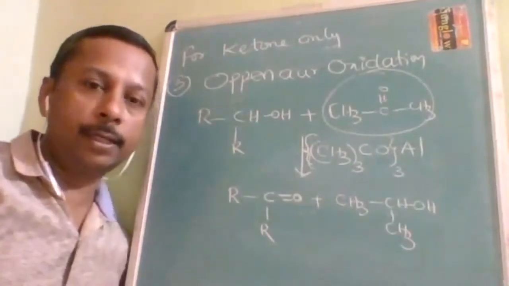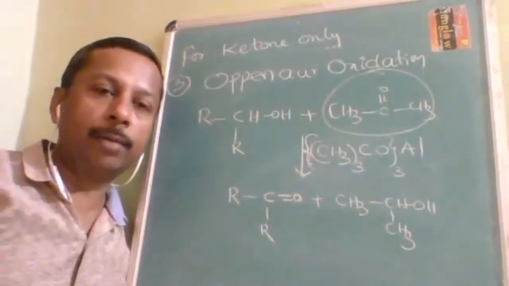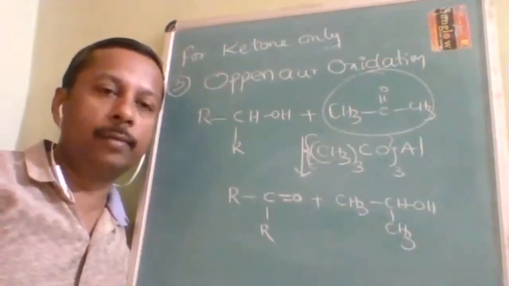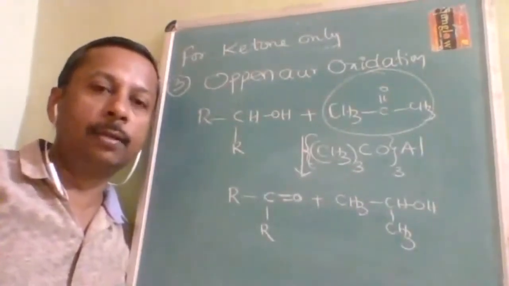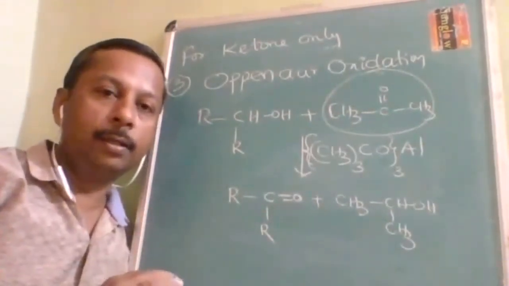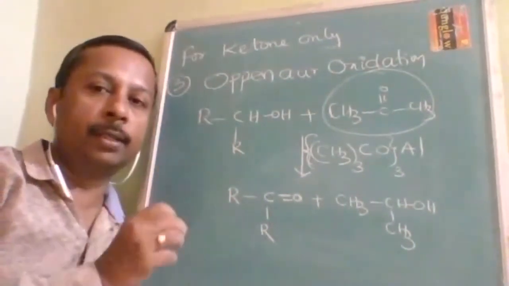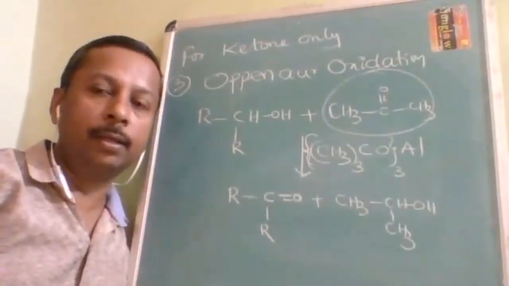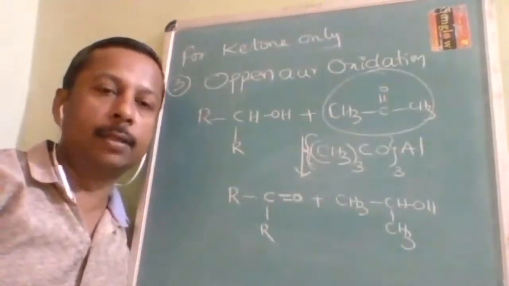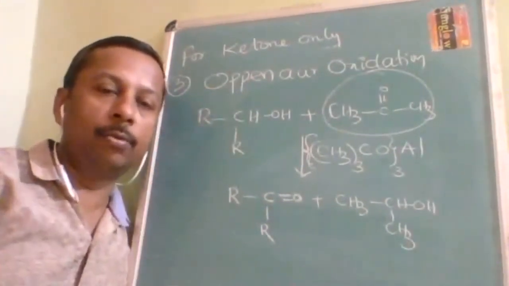We have studied 3 preparation methods of aldehyde, 3 preparation methods of ketone, and around 9 to 10 preparation methods of both aldehydes and ketones. So thoroughly revise all preparation methods together. For in-depth study, we have studied each and every reaction in detail, but you should be able to recollect them. The best way is to write it as GMP, general methods of preparation. Write all methods on one page. That is going to help you out.